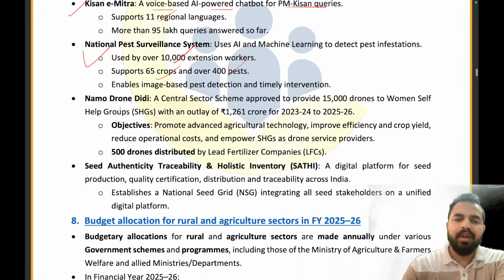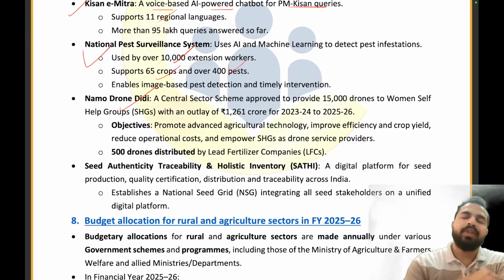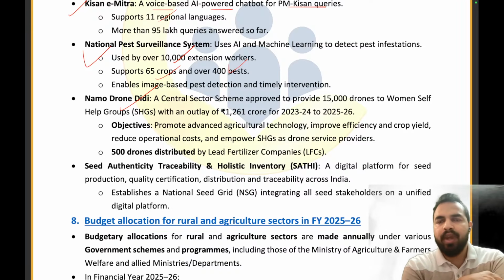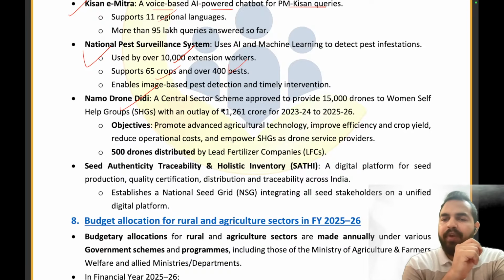Then comes, my dear friends, the Namo Drone Didi scheme. So here we are basically empowering the women self-help groups by making them drone service providers with an outlay of 1,261 crores for the period of 2023-24 to 25-26. The central sector scheme has been approved to provide 15,000 drones to the women self-help groups with an outlay of 1,261 crores for 2023-24 to 25-26.